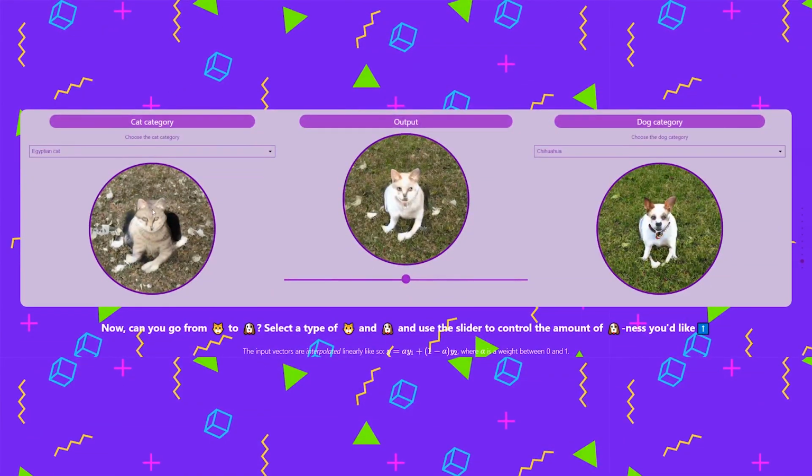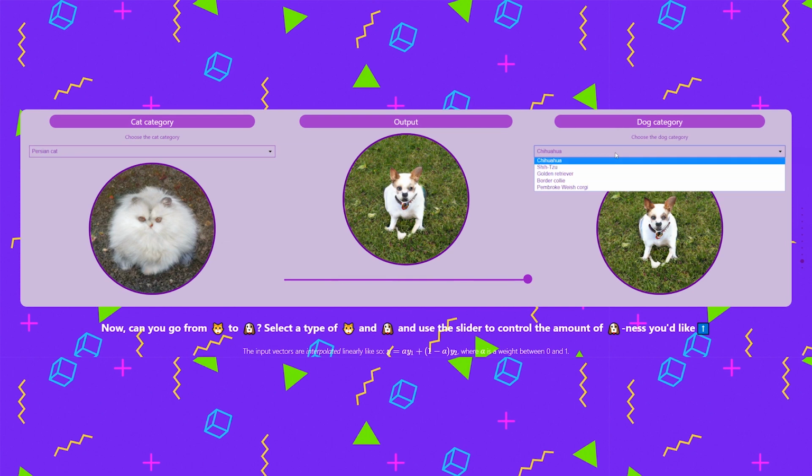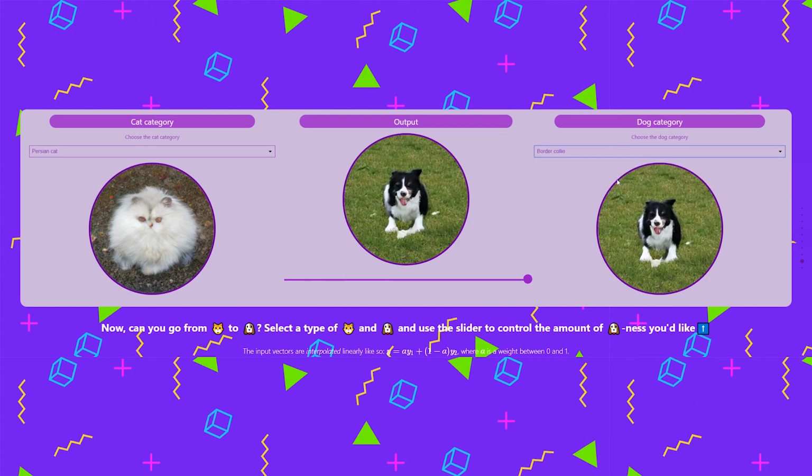The next widget further connects to the earlier story by allowing the reader to morph from a cat to a dog, given the desired weight. We provide a constrained yet interactive way to start exploring the space of possibilities provided by GANs. This also serves as a prelude to the next discussion of latent spaces, a central concept for the interpretation of